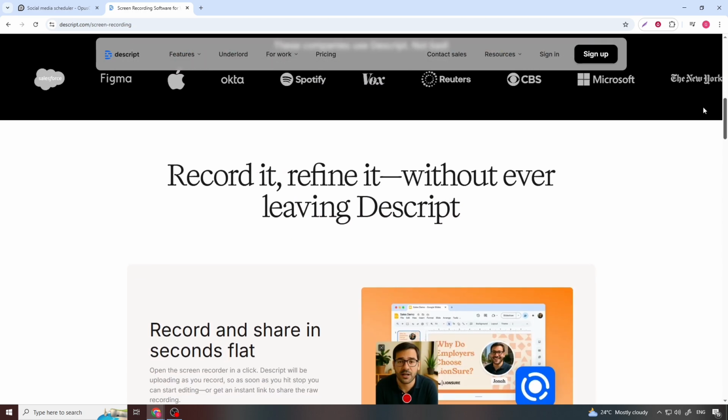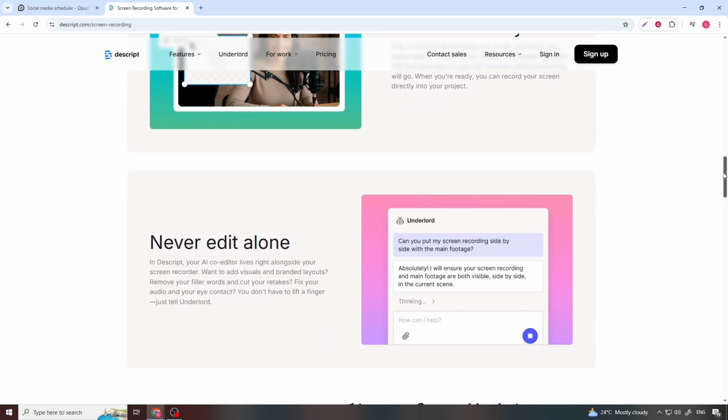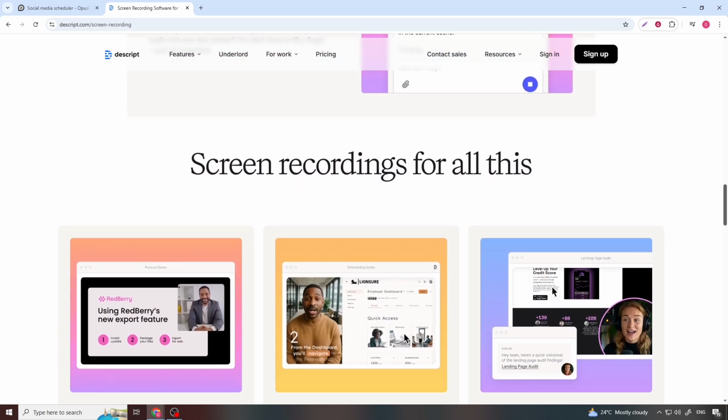For podcasters, the platform feels like a best friend editor. Remove ums and ahs, fix pacing, polish audio, and drop in music, all from the same interface. For video creators, automated subtitles and caption styling take away hours of manual labor.